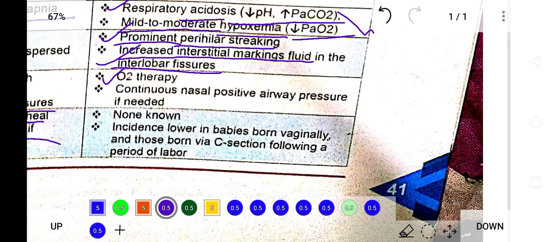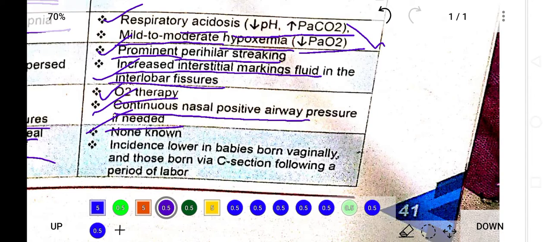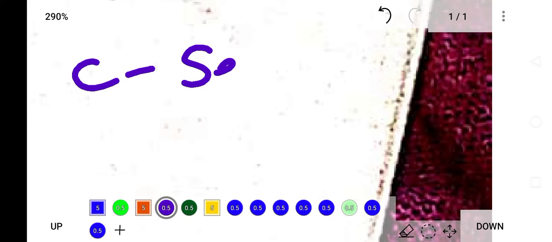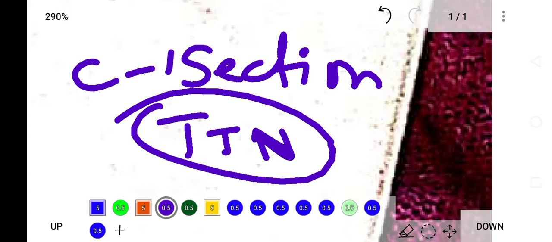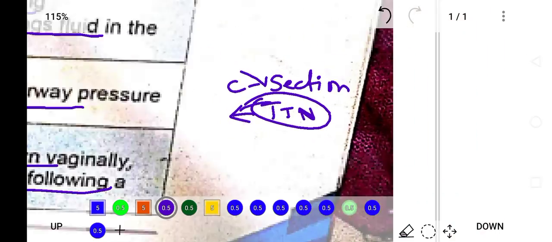Now treatment: oxygen should be given to the babies, and continuous positive airway pressure should be maintained. In this way we can treat babies with transient tachypnea of the newborn. And its prevention is not known. Still, the incidence is lower in babies born vaginally as compared to those who are delivered via C-section. So babies who are delivered through C-section are more prone to develop transient tachypnea of the newborn. So C-section is the most important risk factor for this disease.